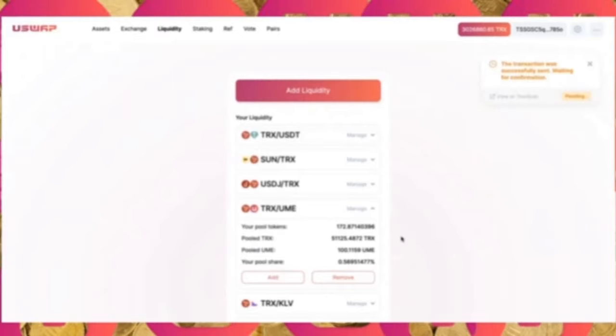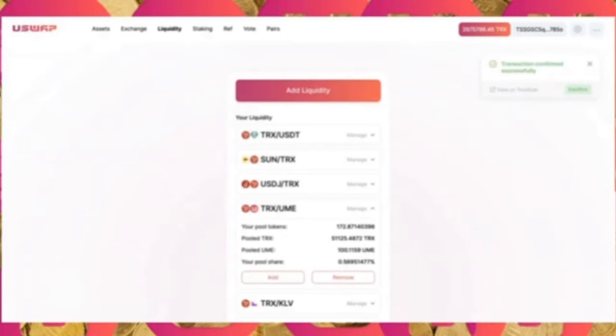Well, first and foremost, let me tell you this as well. When you're providing liquidity to uswap, you take part of all the swap fees that go in the pool that you just provided liquidity to. For example, TRX UME, I'm holding 0.56%. That means I am going to receive 0.56% of every single swap that happens in the TRX UME pool. Now, that is one way of generating income in a safe way through uswap, a decentralized exchange. The second way is that you can utilize your pool tokens to farm UME.